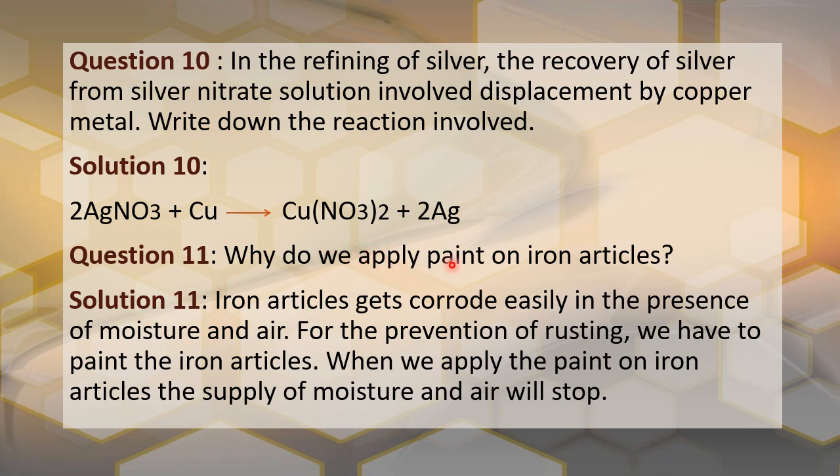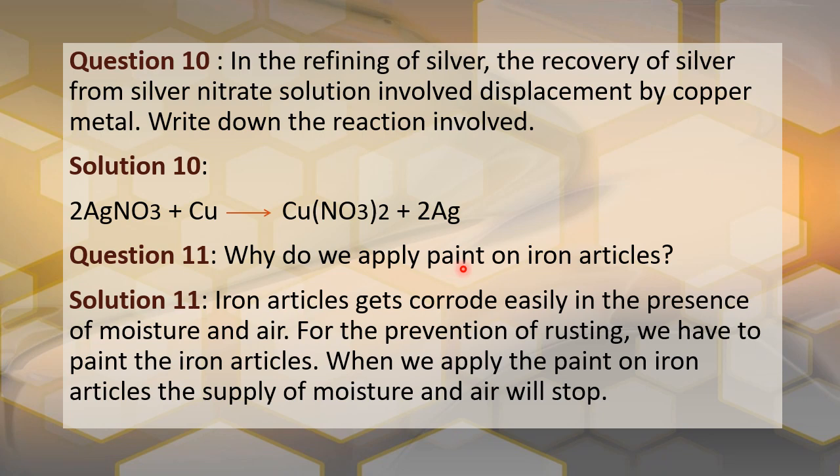But in the case of iron, at room temperature, iron reacts with air and water and becomes iron oxide, which we commonly call rust. Because iron is the most widely used metal in our day-to-day life, when iron is lost we have to worry. So we have to protect iron from rusting. How to protect? There are various ways. One way is painting. You might have seen in the classroom, painting on the window panes, on the doors, on the table, on the chair.